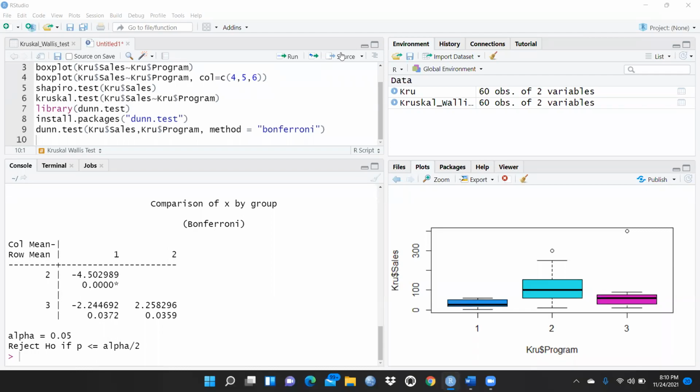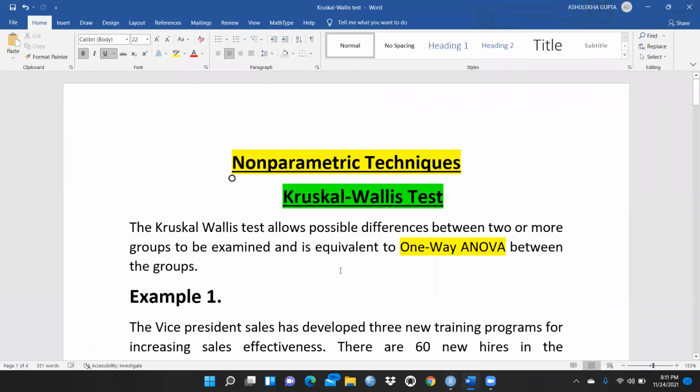Hi everyone, let's begin our new test, the Kruskal-Wallis test, and it is a non-parametric test. So how do we perform this test? Basically, it is the replacement of one-way ANOVA. When we have one sample, the Kruskal-Wallis test allows possible differences between two or more groups to be examined, and it is equivalent to one-way ANOVA between the groups.